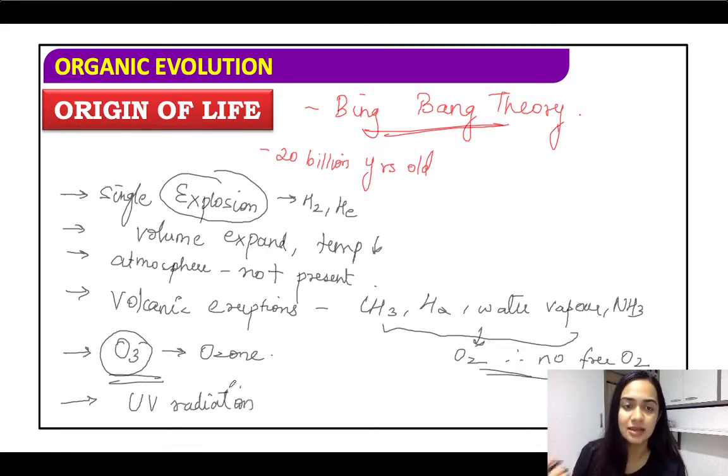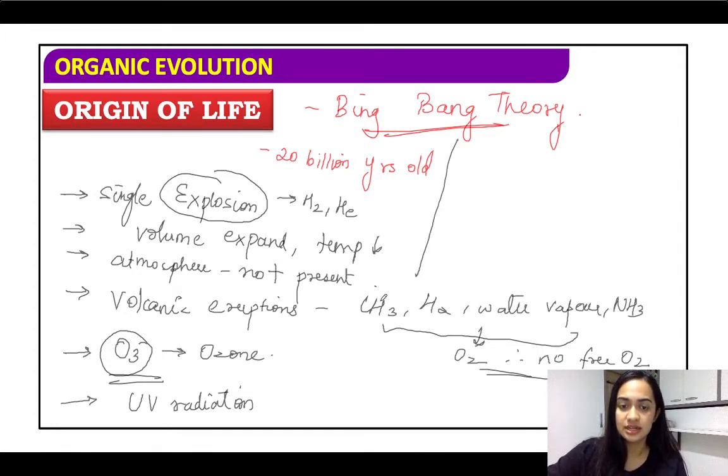It was step by step. पहले एक्सप्लोजन हुआ, and it is assumed that in this large explosion there were many pieces, and all these pieces formed some of the other planets, stars, asteroids, everything was formed. Then volume expanded, temperature came down, and one of the pieces of this explosion was your earth. Then on Earth, there was some favorable temperature, and the atmosphere earlier was not present. Then Earth में काफी ज्यादा volcanic eruptions हुए जिनमें से काफी gases emit हुए जो जाके readily O2 के साथ bind हुए. ठीक है?